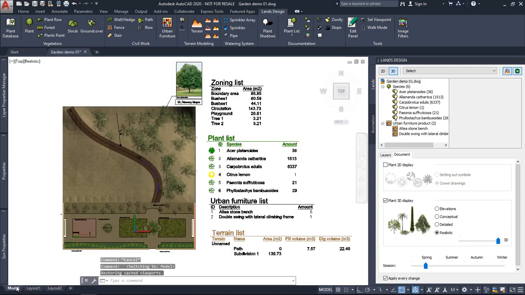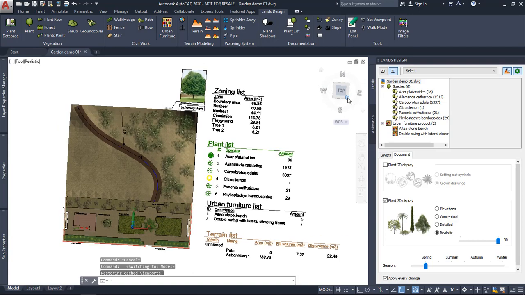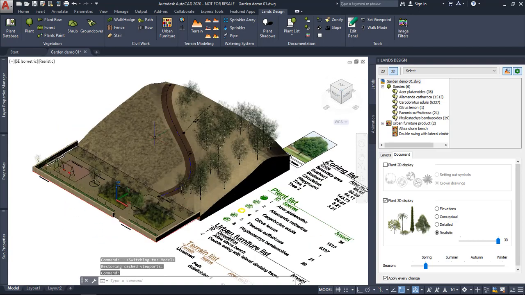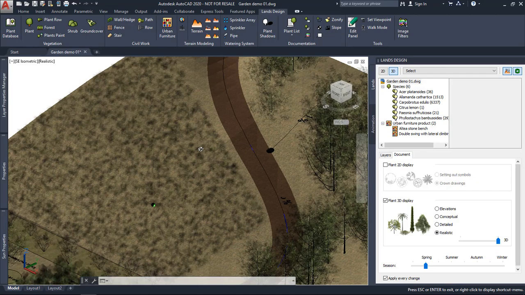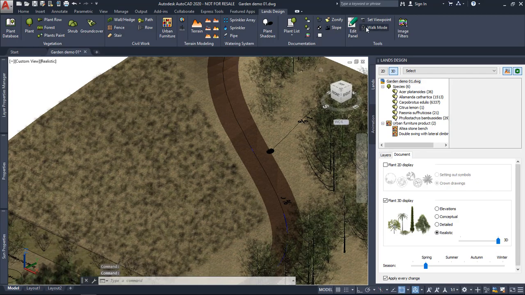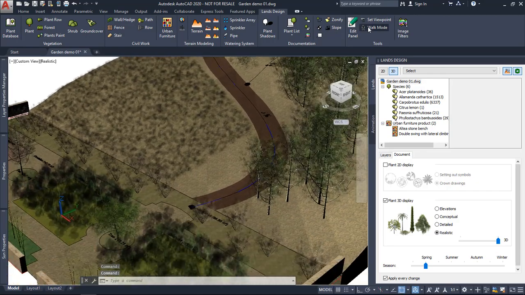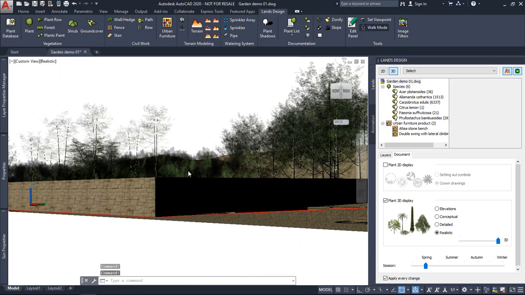I'm going back to the model space. I will put this in 3D, and we can see now some of the features of the animation commands. First of all, I'm going to use the walk mode to see how the project looks in this interactive way.